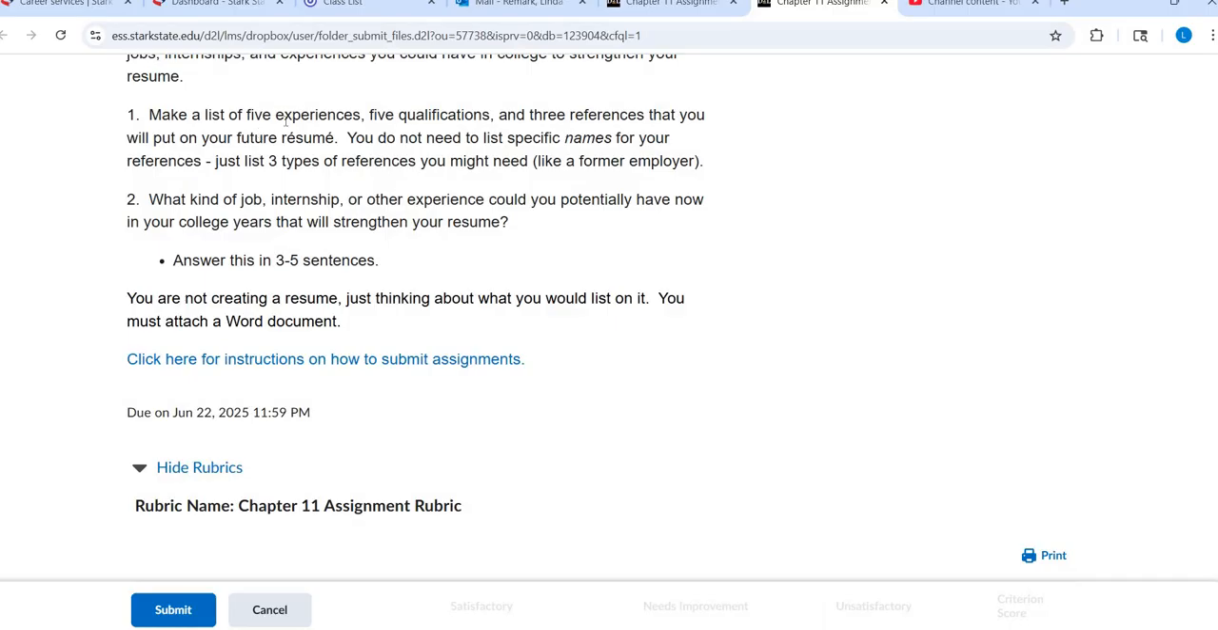But please make sure that you understand the difference between experiences and qualifications. I have students who kind of mesh those together. Remember, experiences are things that you have done. Qualifications are things that you have or know how to do.